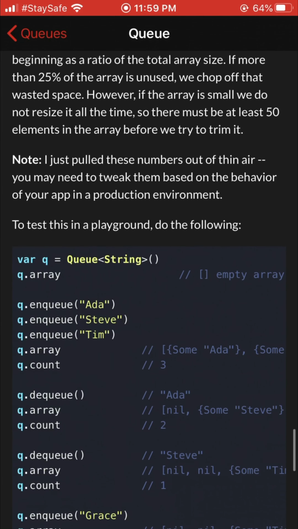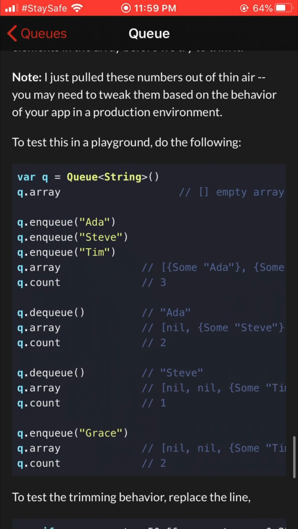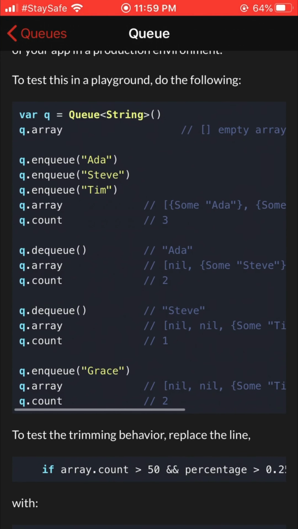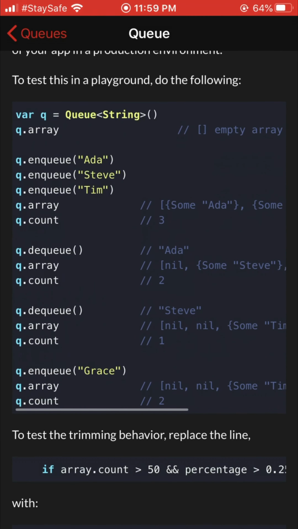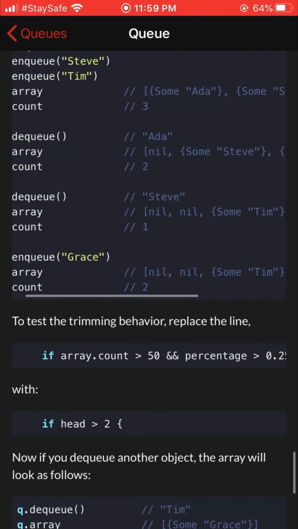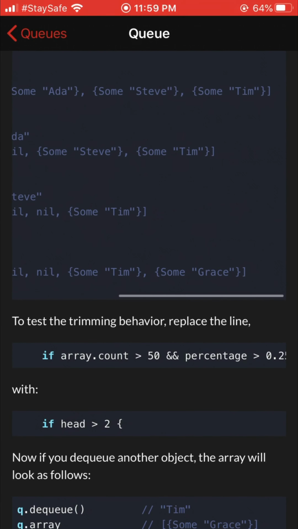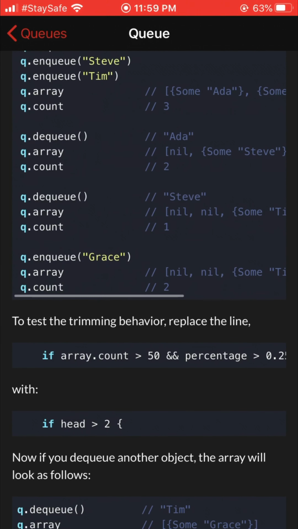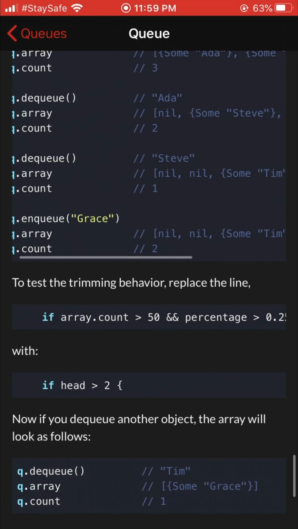To test this in a playground, do the following. var q = Queue<String>(); q.array is empty; q.enqueue("Ada"); q.enqueue("Steve"); q.enqueue("Tim"); q.array is [Ada, Steve, Tim]; q.count is 3; q.dequeue() returns Ada; q.array is [nil, Steve, Tim]; q.count is 2; q.dequeue() returns Steve; q.array is [nil, nil, Tim]; q.count is 1; q.enqueue("Grace"); q.array is [nil, nil, Tim, Grace]; q.count is 2.